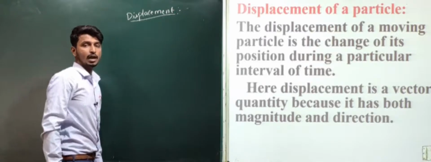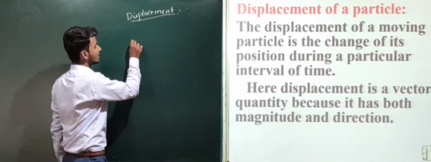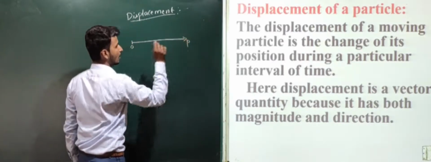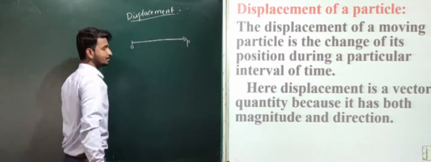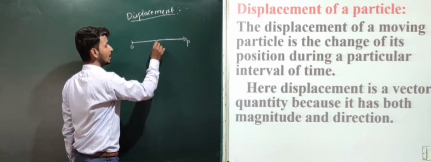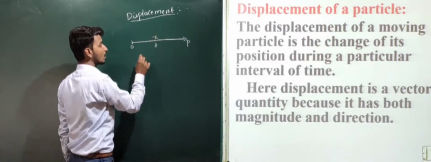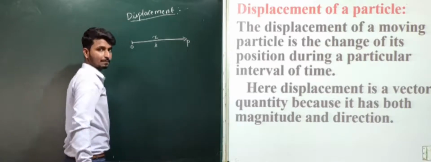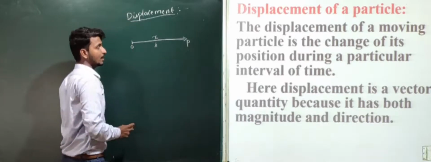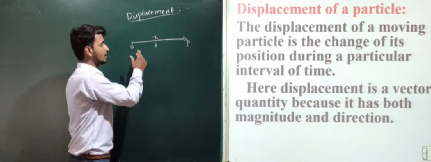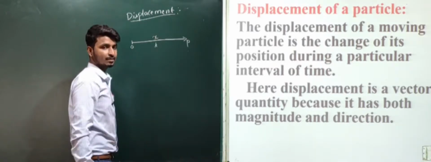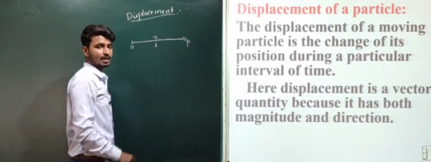Suppose a particle is traveling in a straight line, and we denote the points as O to P. The particle takes some time t and covers some distance x to reach from O to P. Here the particle is displaced from O to the point P. This is called displacement.